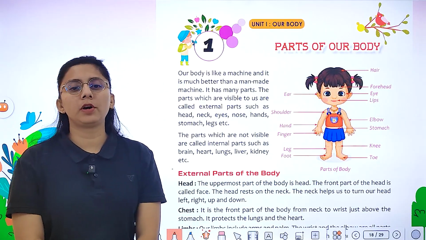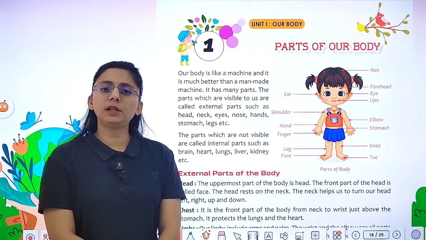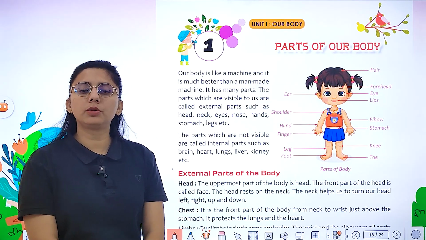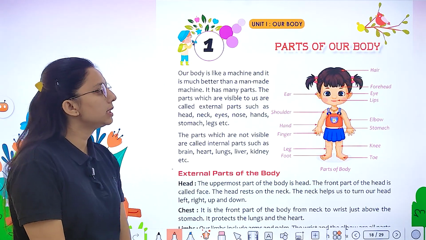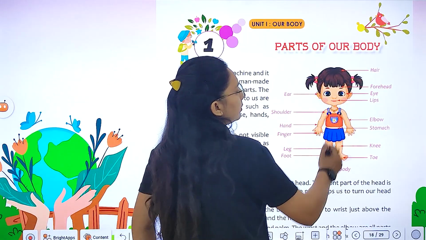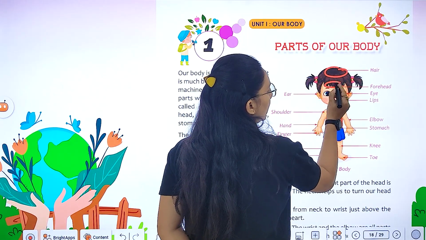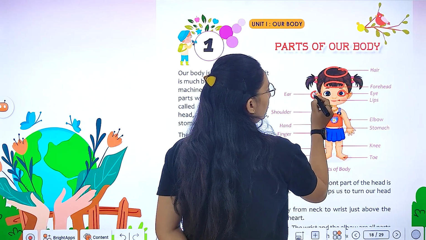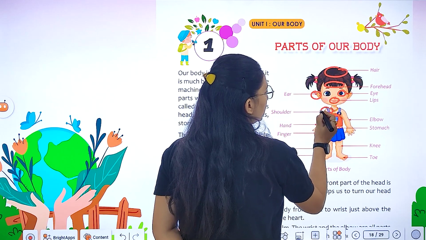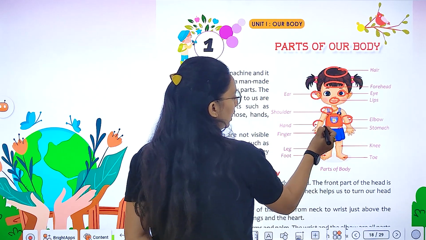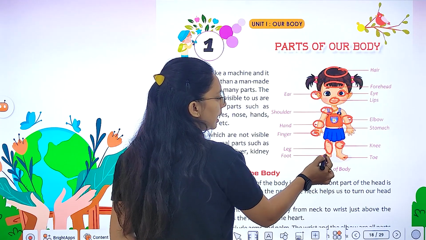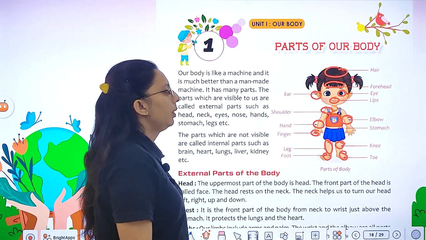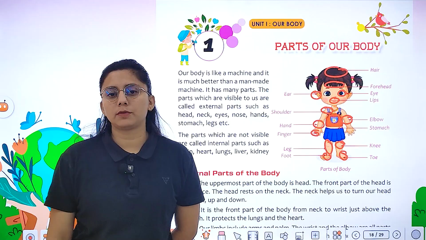As you all know, our body has different organs. Like a machine, it has different parts. Our body also has different parts, and what we call them is organs. Like you can see here, hair. This is forehead, eyes, ear, lip, shoulder, elbow, hand, finger. What is this? Knee. This complete is leg, foot or toe. What are these? These are the different parts of the body.